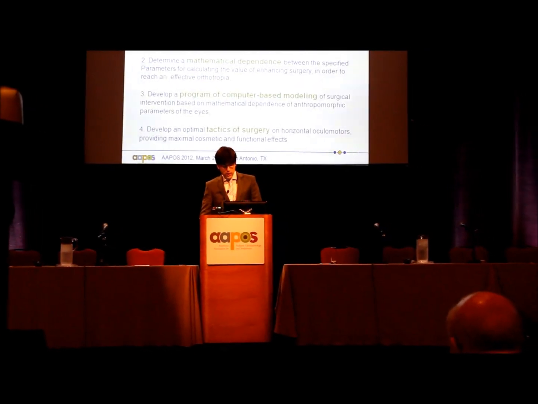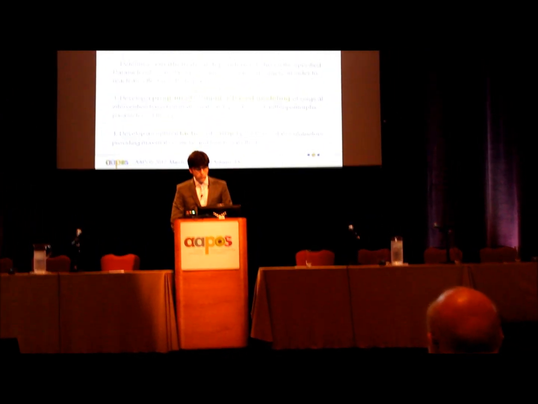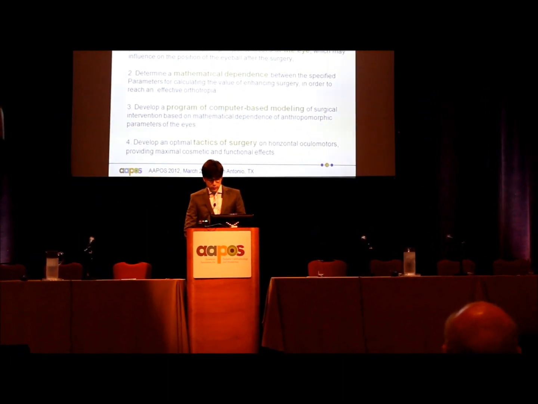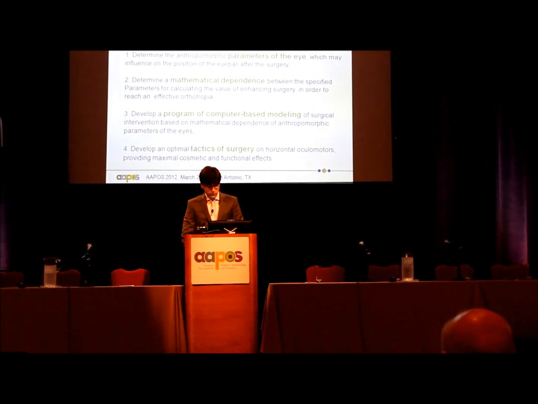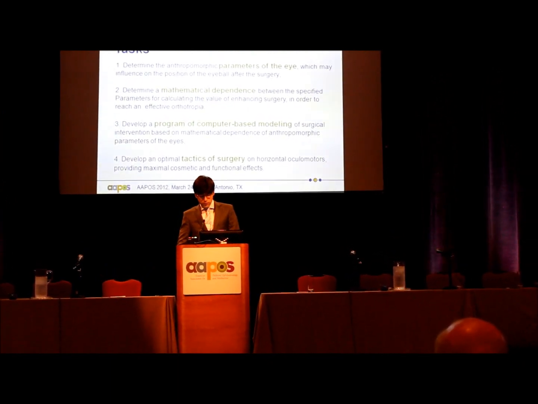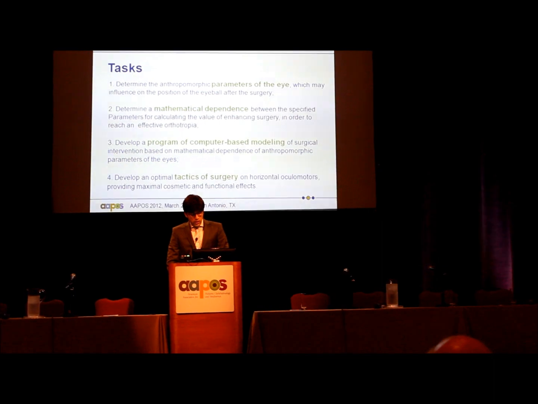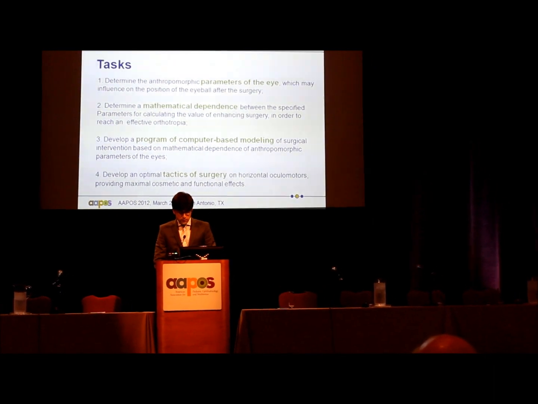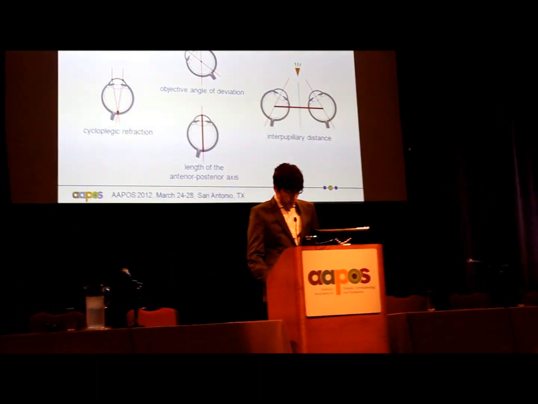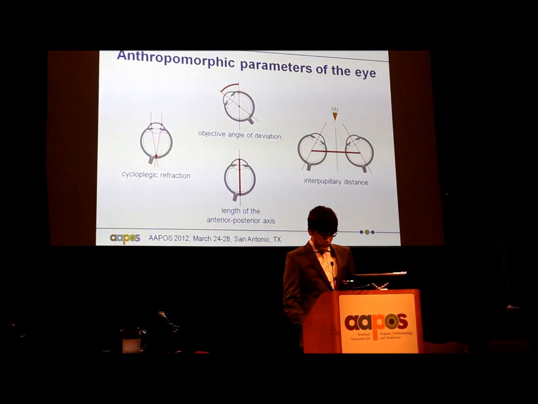Anthropometric parameters of the eye which may influence the position of the eyeball after the surgery. Then to determine the mathematical dependence between these parameters for calculating the amount of strengthening surgery in order to reach an effective orthotropia. And then to develop a program of computer-based modeling of surgical intervention based on mathematical dependence on changing the position of the eyeball after the surgery.